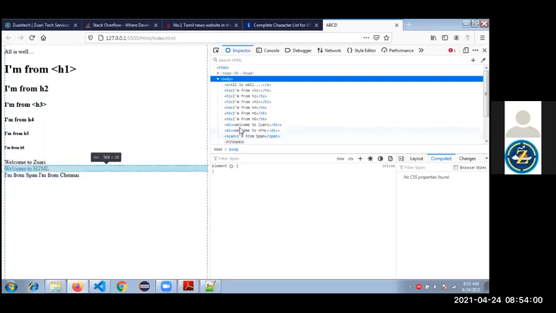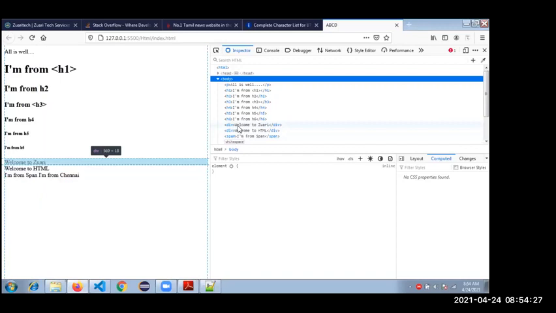Basic thing, you can learn anything from the internet, okay? But what is the basic idea of the tag? Why did they bring this tag into HTML? The div tag is for web page layout. As per the web page layout standard, the div tag will place elements in a horizontal way. That's why it's called a block, one by one. So I have written "welcome to Zwari" in one div and "welcome to HTML" in another div. It's placing the content one by one at block level.